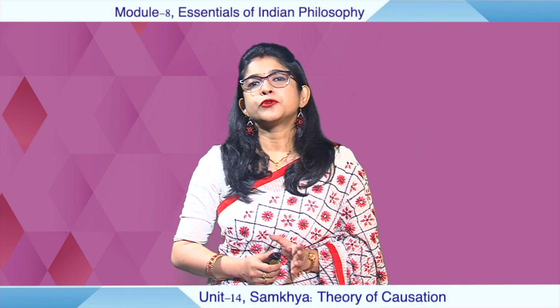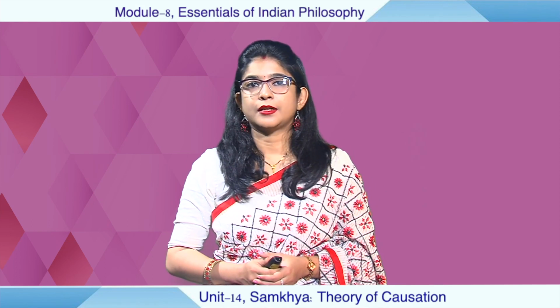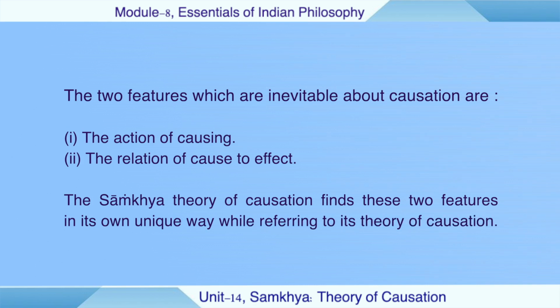Now, there are two features which are inevitable about causation. So when we are discussing causation, these two features are to be remembered. The first is the action of causing. And the second one is the relation of cause to effect. How cause and effect are related. Okay, so when we are discussing causation, these are the two inevitable features.